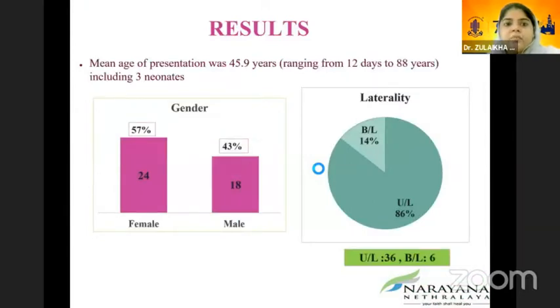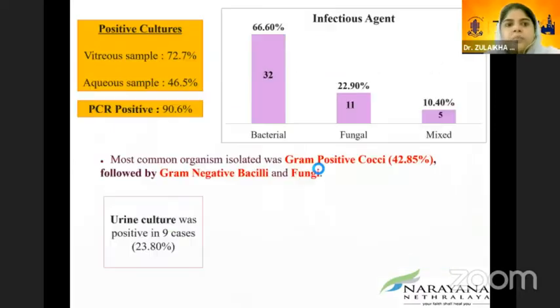The results were as follows. Mean age of presentation was 45.9 years, ranging from 12 days to 88 years, including 3 neonates. It was more common in females, and in 86% of patients it was unilateral. Culture positivity was 72.7% in vitreous samples and 46.5% in the other sample. PCR positivity was seen in 90.6%. The most common infectious agent was bacterial, and the most common organism isolated was gram-positive cocci. Urine culture was positive in 9 cases.